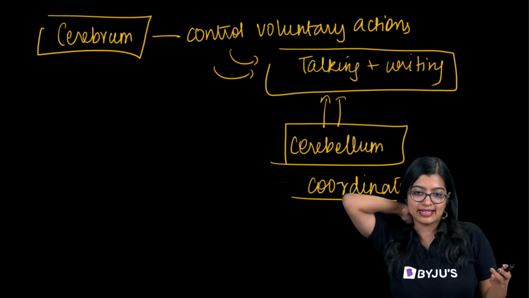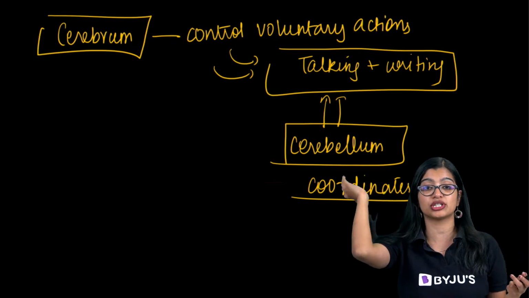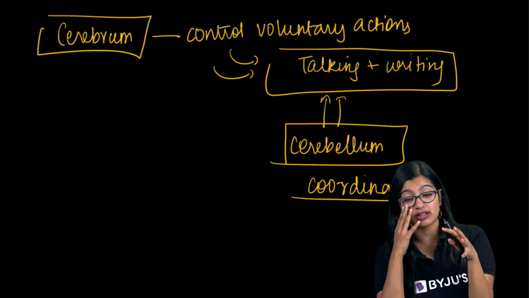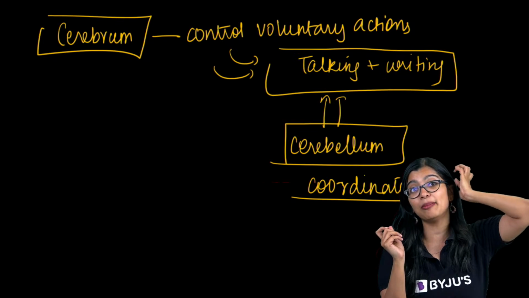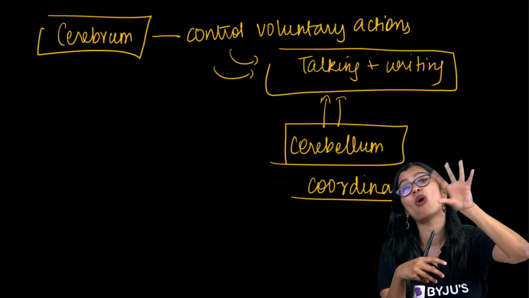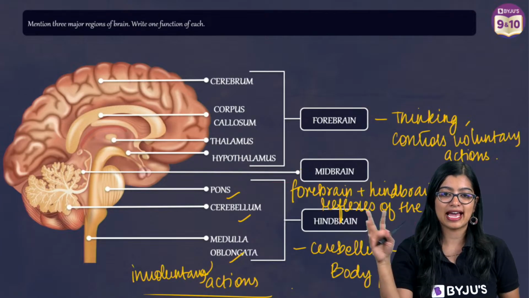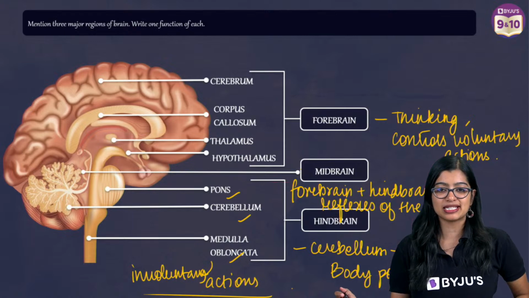Can we say that actions in the hindbrain take place when the mind is in a conscious state? It's very important to understand that your hindbrain controls it, but it's more of coordinating it, not controlling per se. So you can't really say that. Cerebellum is in hindbrain.